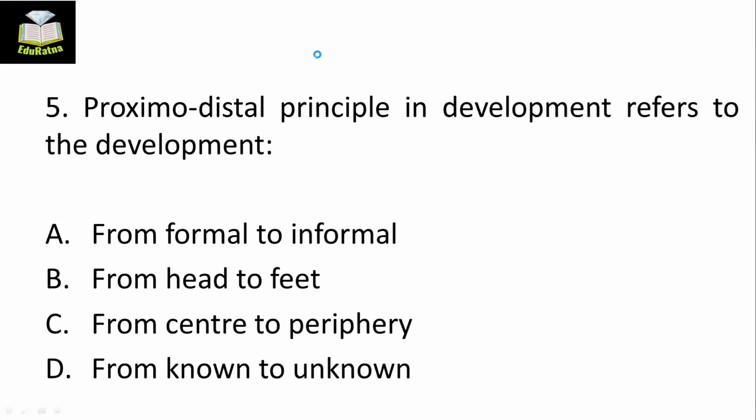Yes, very good. Okay, so I have got the right answer from all of you, from center to periphery. So the development first occurs at the central points, or you may say the internal organs, the center organs, then it moves towards the periphery or outwards.